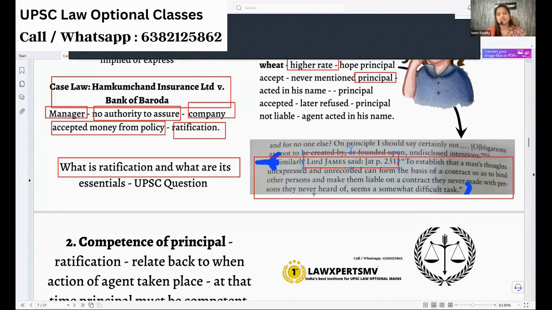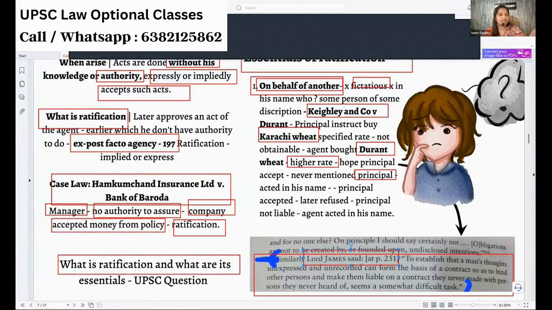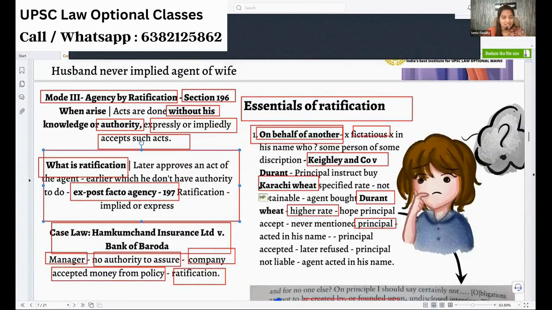So what you will say, it was given by Lord James. And this is the statement given. Now you say, what is ratification? Here I have given it to you. What are the sections involved? What is the other name? Ex post facto agency.